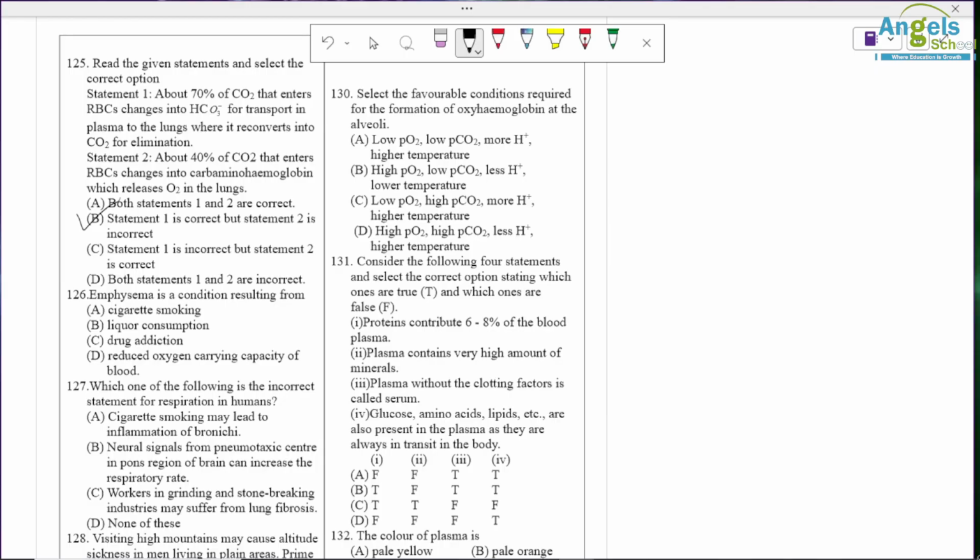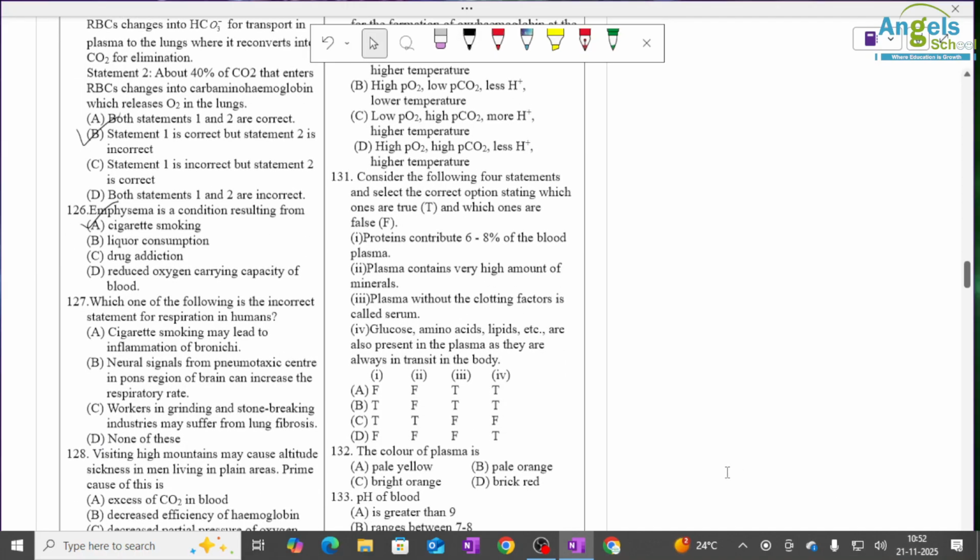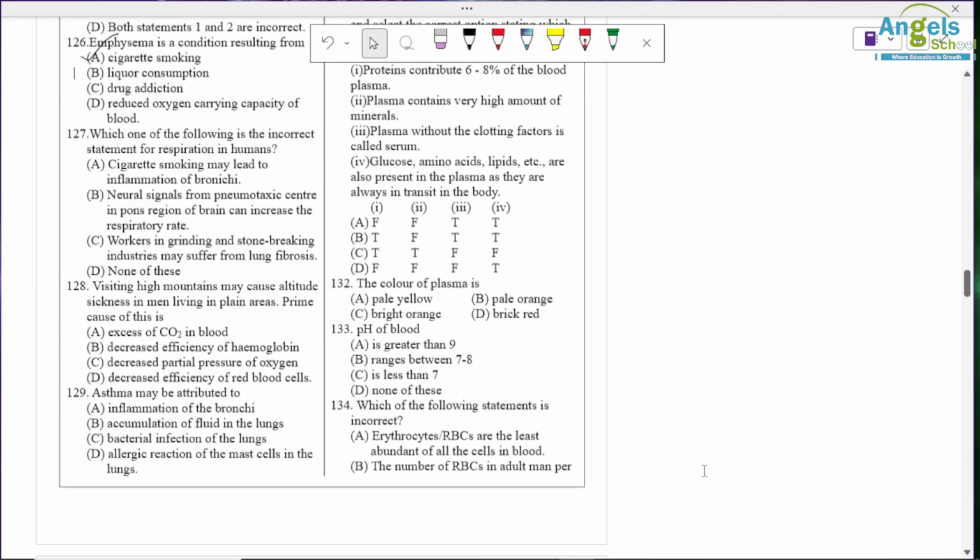Emphysema is a condition resulting from cigarette smoking. Which of the following is incorrect? Neural signal from the pneumotaxic center in the pons region of the brain can increase the respiratory rate. It is a decrease or switch off of respiration. Okay, so B is incorrect.